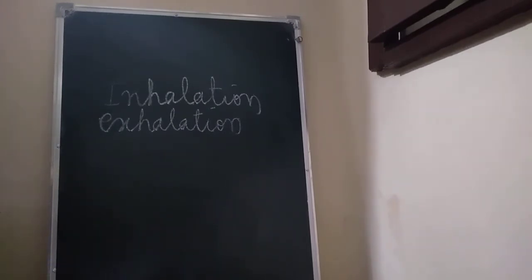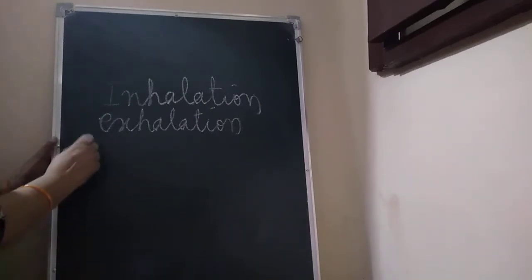Then external respiration, which can be called breathing: taking in air rich in oxygen, inhalation, and giving out air rich in carbon dioxide, exhalation, children. Then internal respiration.